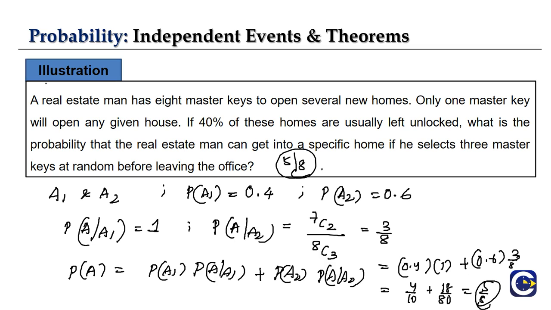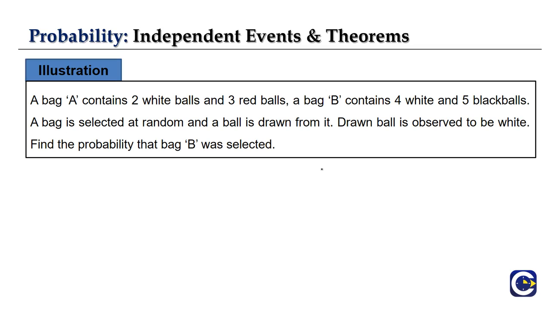Let's do one more question based on balls. Here we have 2 bags. Bag A contains 2 white balls and 3 red balls, and bag B contains 4 white balls and 5 black balls, right?